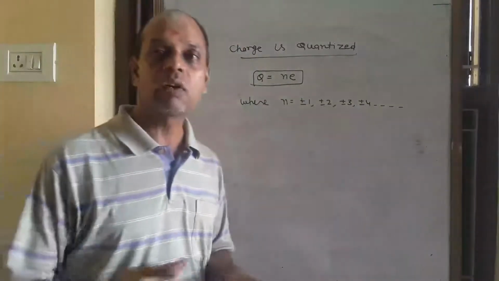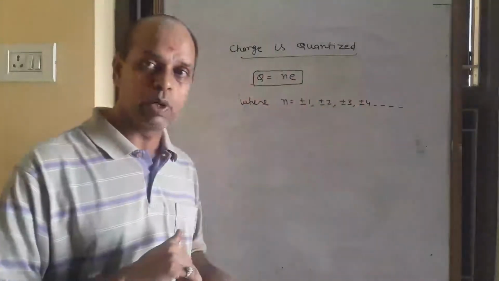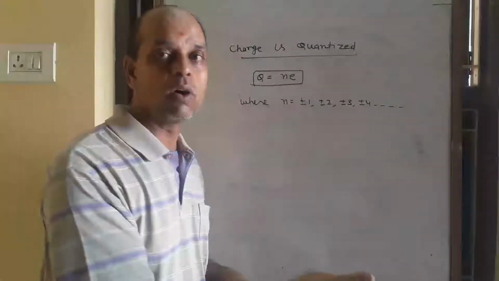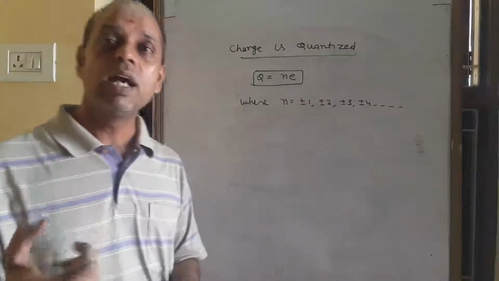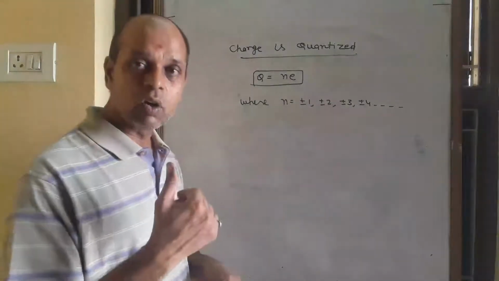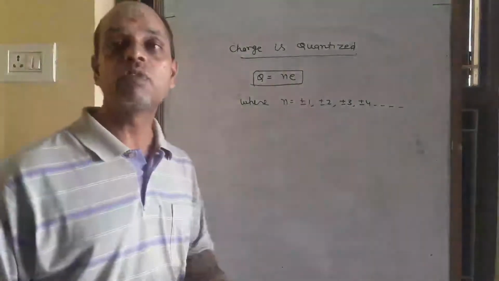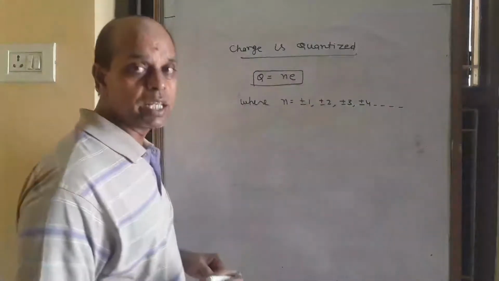Plus when electrons are given by the body, and minus when electrons are taken by the body. Or we can say, if a body transfers electrons, then we use plus 1, plus 2, plus 3, and when a body gets electrons, then we use minus 1, minus 2, minus 3. So that is Q equal to Ne.